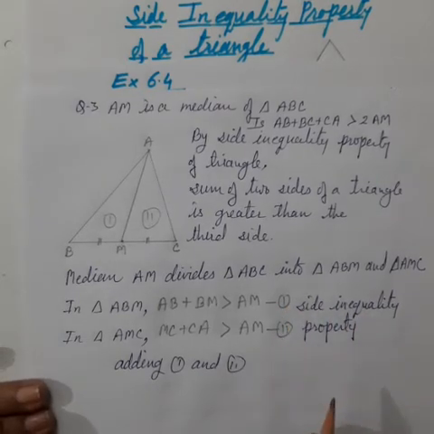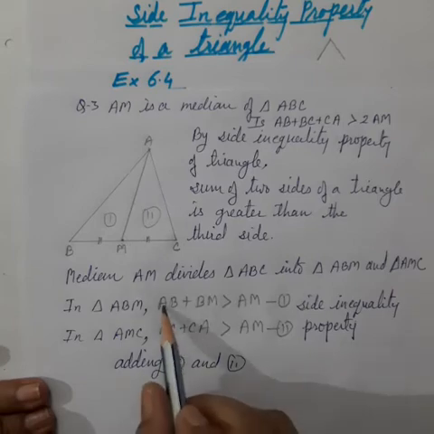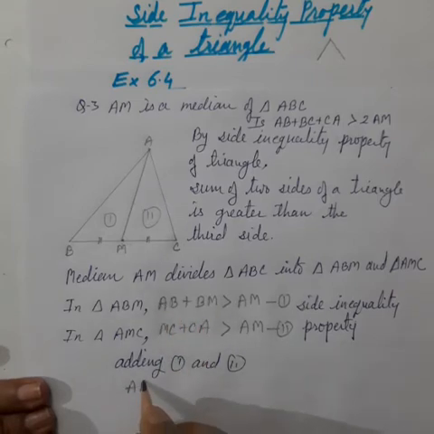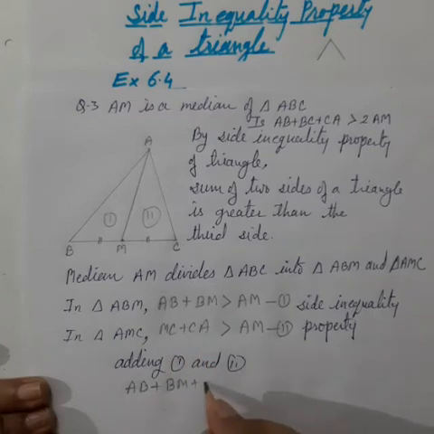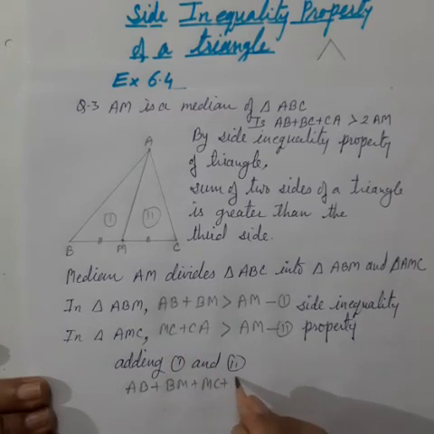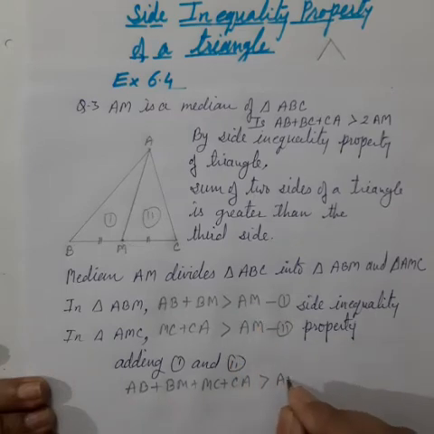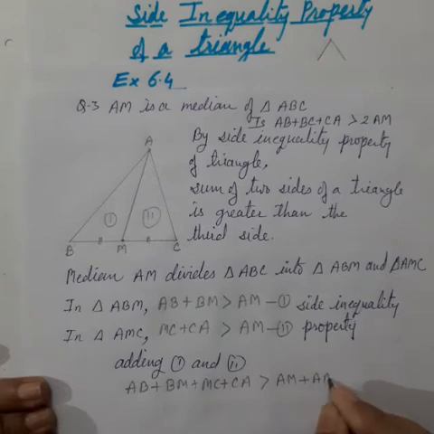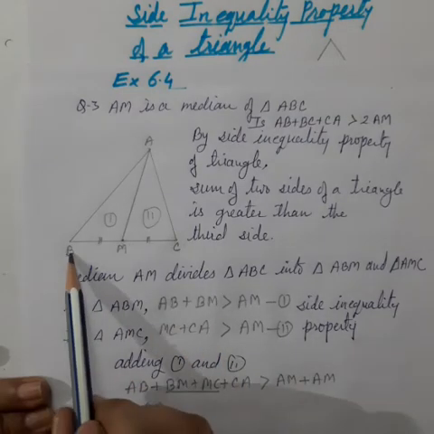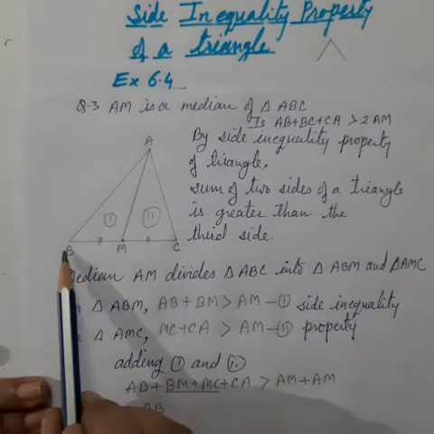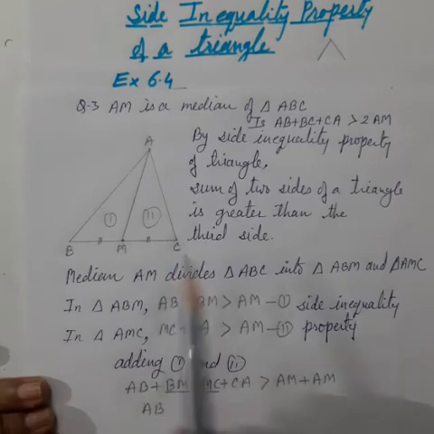Now we will add these 1 and 2. Left hand side first: AB plus BM plus MC plus CA, and this is greater than the right hand side, AM plus AM. Now AB is the side, and see this BM plus MC, together it is BC.